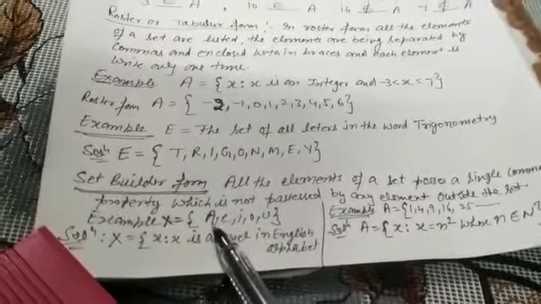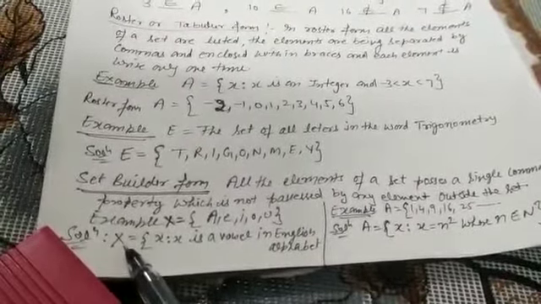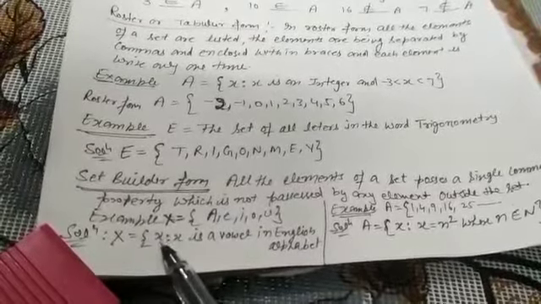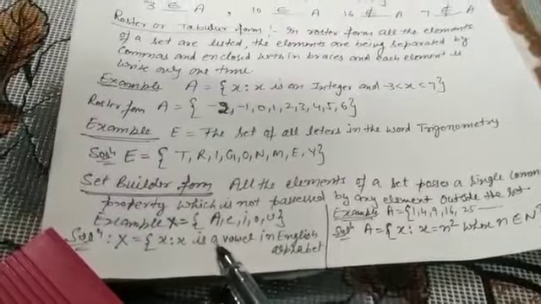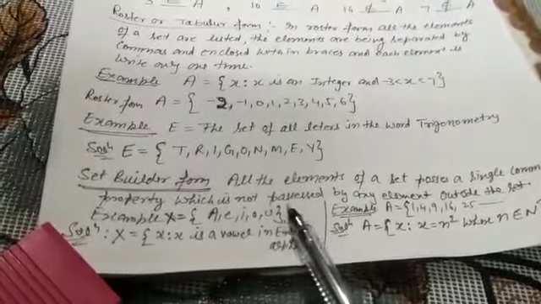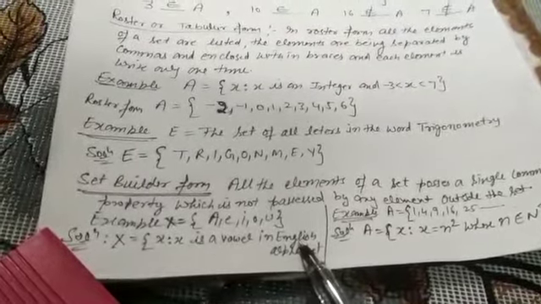We know all of these represent vowels. So we write the set X is equal to X such that X is a vowel in the English alphabet. He gave the statement in roster form, and we wrote it in set builder form.